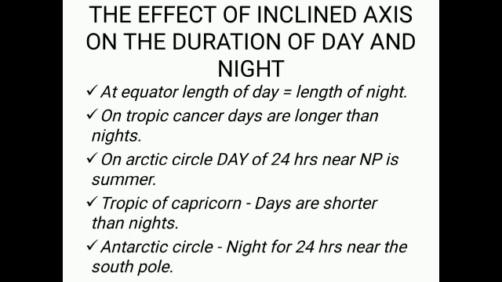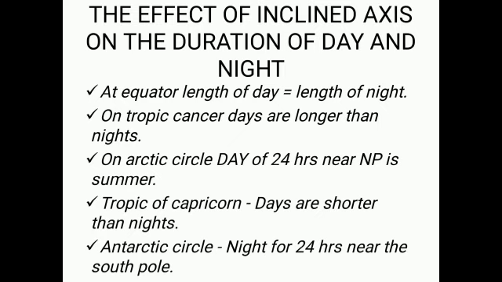Now at the equator, the length of the day and the length of night is equal. You can see O to C and C to O to C dash. You can see the length is equal. That means the equator has the equal length of day and night. And on the Tropic of Cancer, you can see the days are longer and the nights are shorter. Then coming to the Tropic of Capricorn, here the days are shorter than the nights.